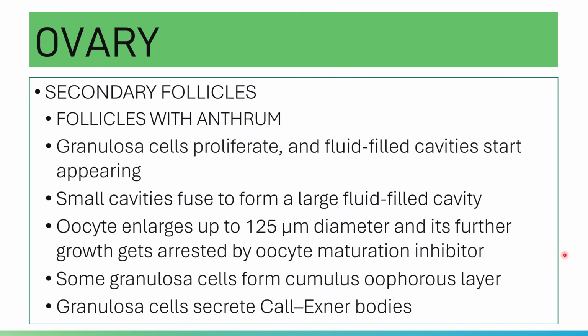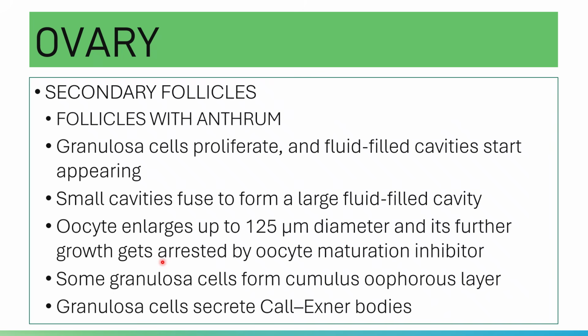The oocyte will enlarge up to 125 micrometers in diameter, and its further growth gets arrested or stopped by your oocyte maturation inhibitor factor. This oocyte maturation inhibitor factor is secreted by your granulosa cells.